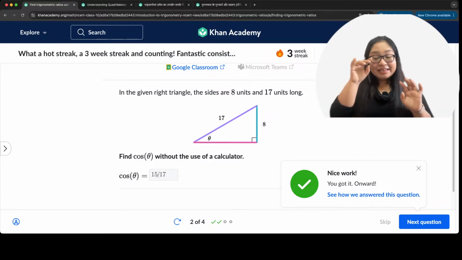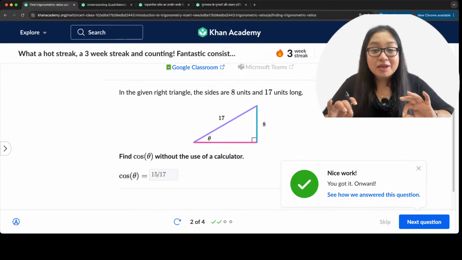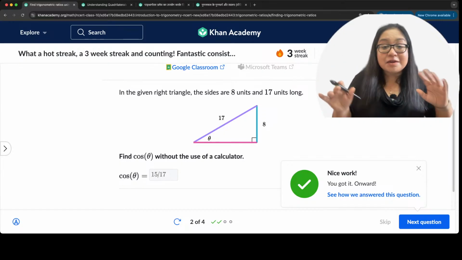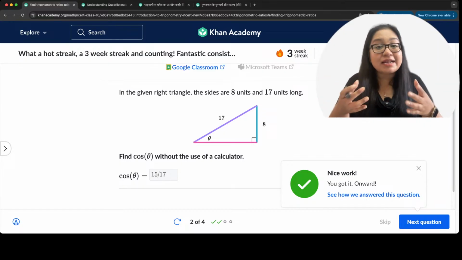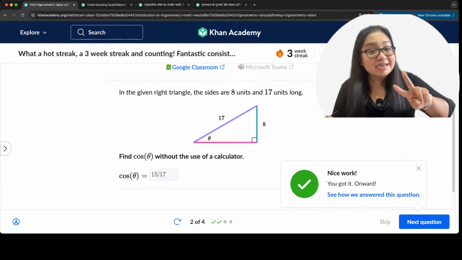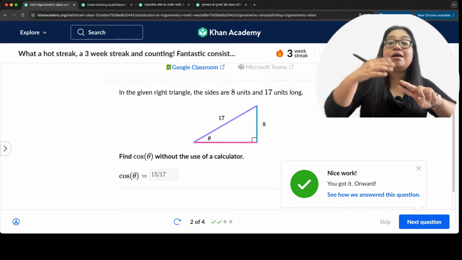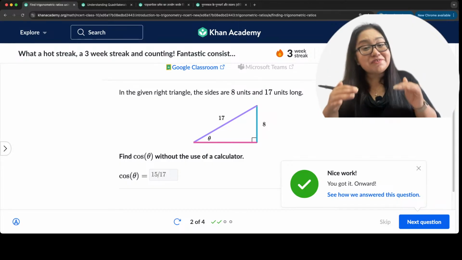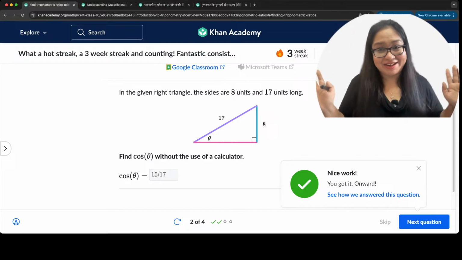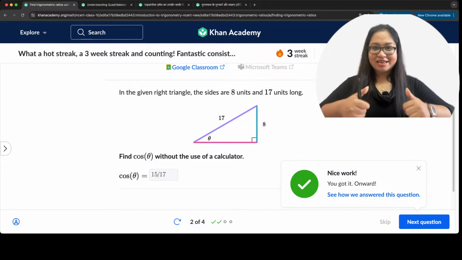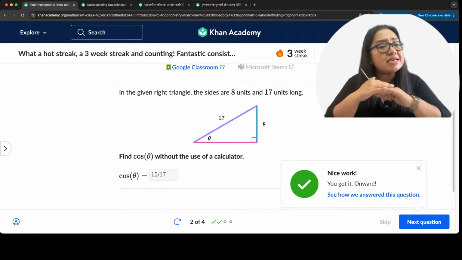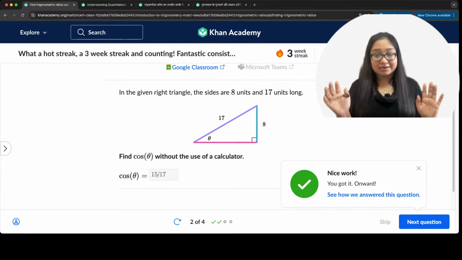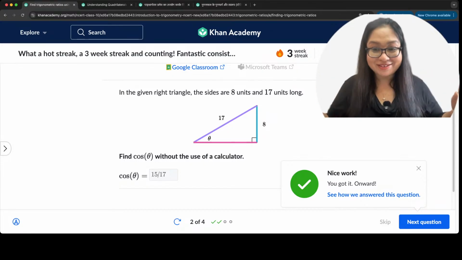Now, I hope this concept is very clear for you, right? That means whenever you have a right angle triangle and only two sides are given, then you can find the third side by Pythagoras theorem. You can find any ratio out there. Very simple. Give me a thumbs up in the chat right now if you understand this very well. Everything is clear and you understand this.